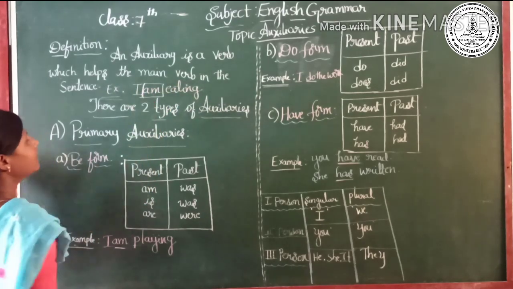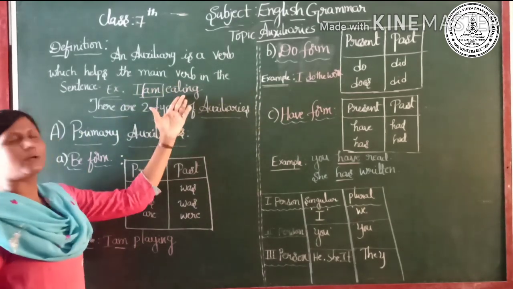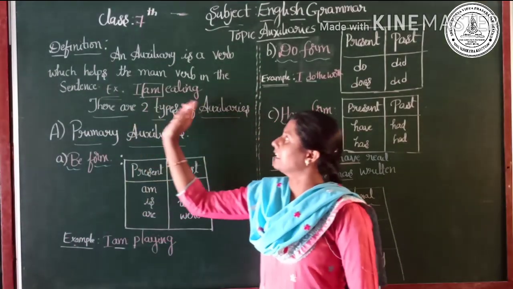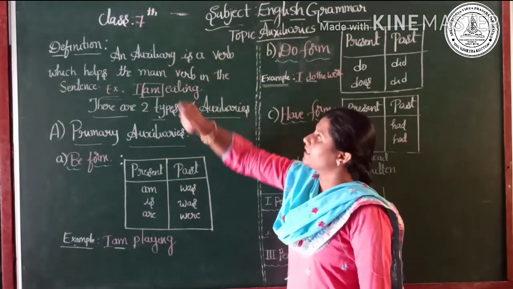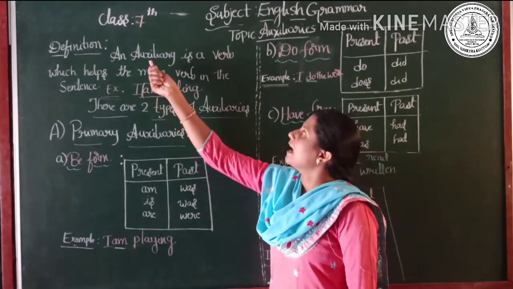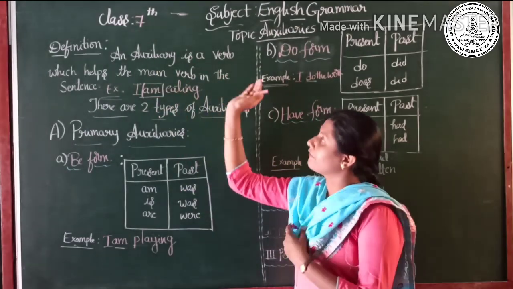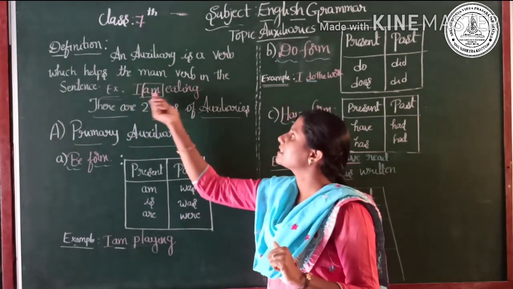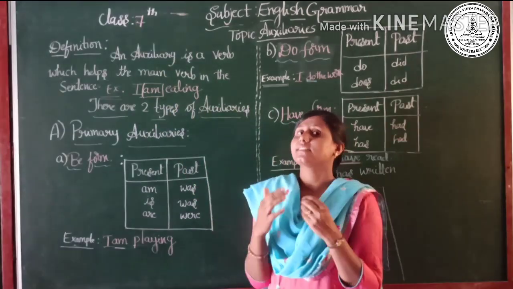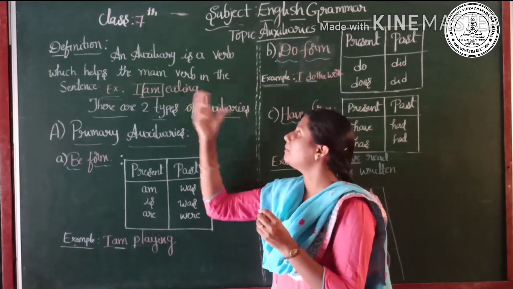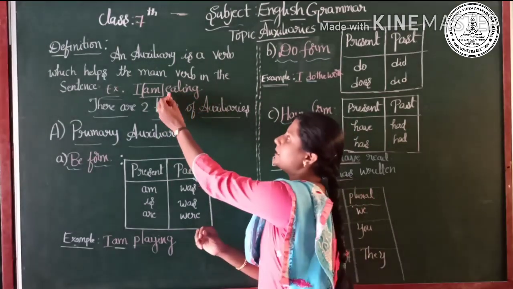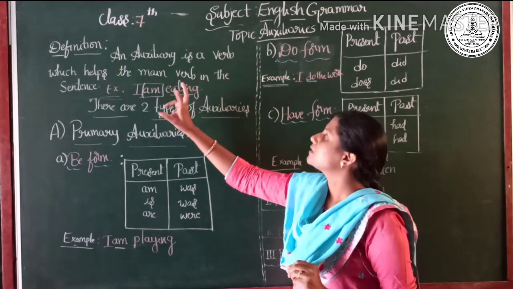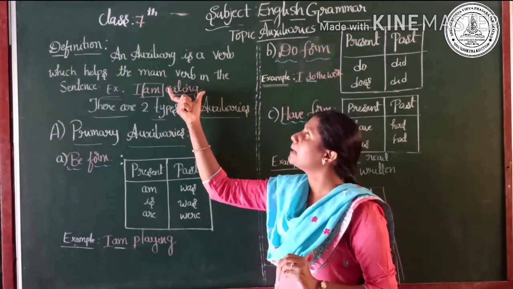See, dear children, I am eating is a sentence. According to the definition, an auxiliary verb is a verb which helps the main verb in the sentence. As this is a sentence, if I ask you to find the verb in the sentence, obviously you will say eating. Yes, eating is a verb, so in the sentence this is the main verb.